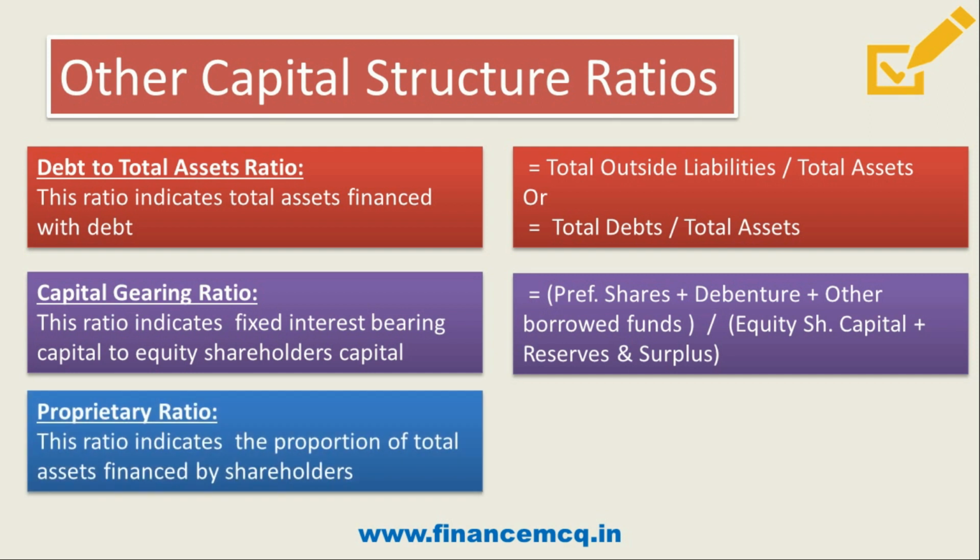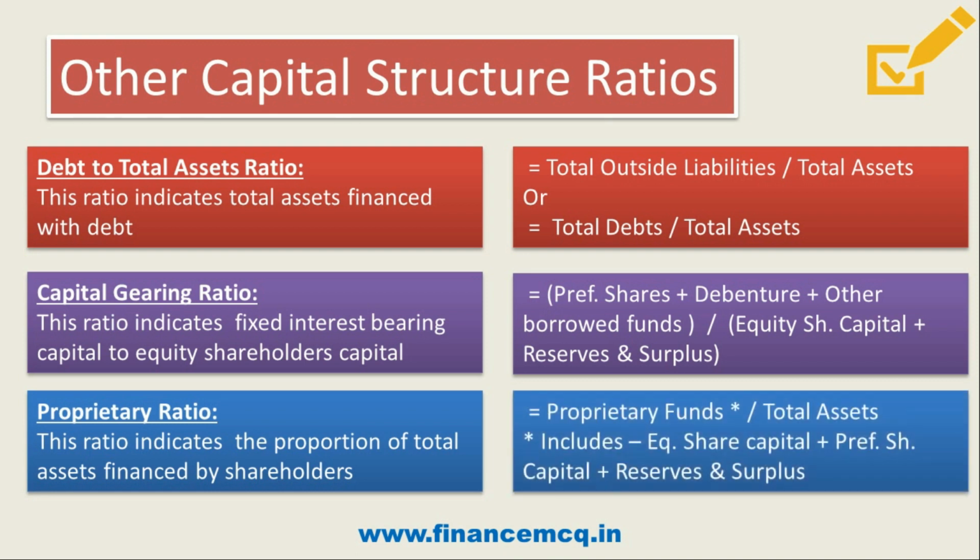The next one is proprietary ratio. Friends, this ratio indicates the proportion of total assets financed by shareholders. That is, how much assets are financed by the shareholders, and the formula is proprietary funds upon total assets. And friends, your proprietary funds consist of equity share capital, preference share capital, plus reserves and surplus. So this is basically your owner's capital. So proprietary funds upon total assets.